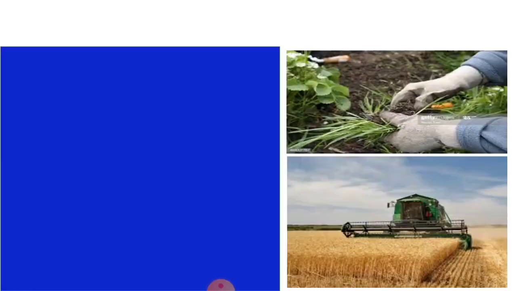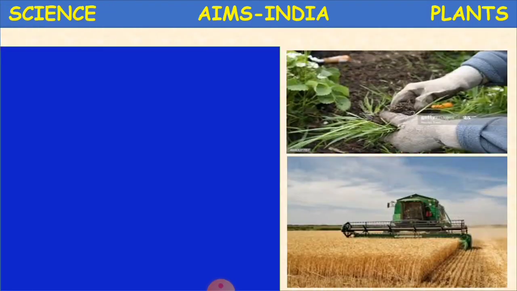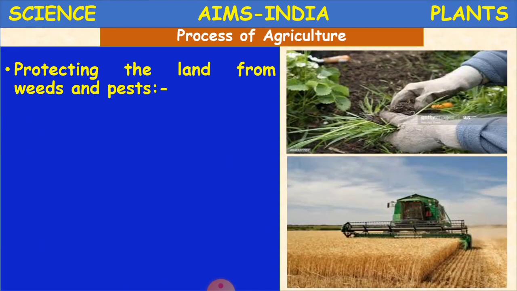Clear, children? And now the other process is, what is it? It is about protecting the land from weeds and pests. So what are weeds, children? The unnecessary plants which grow along with the normal crop.